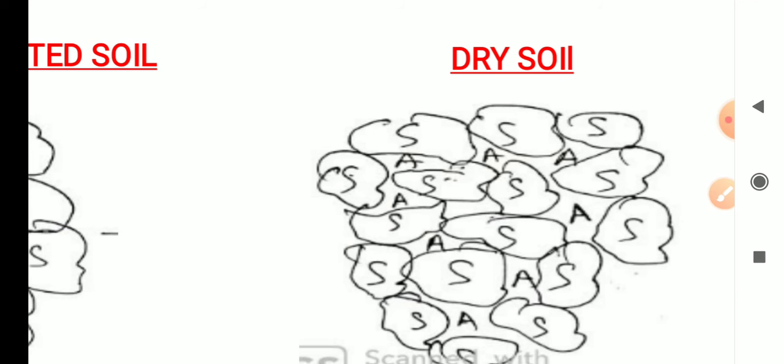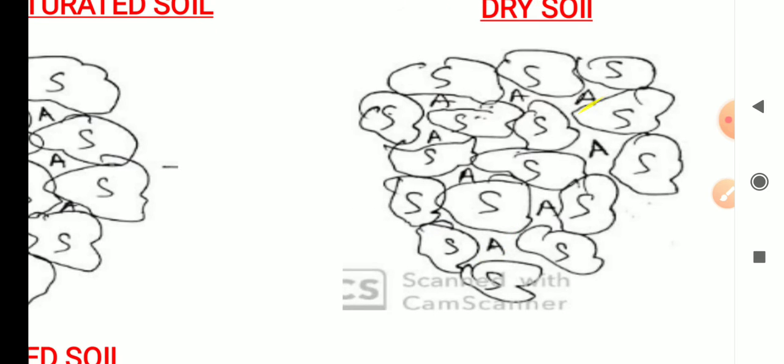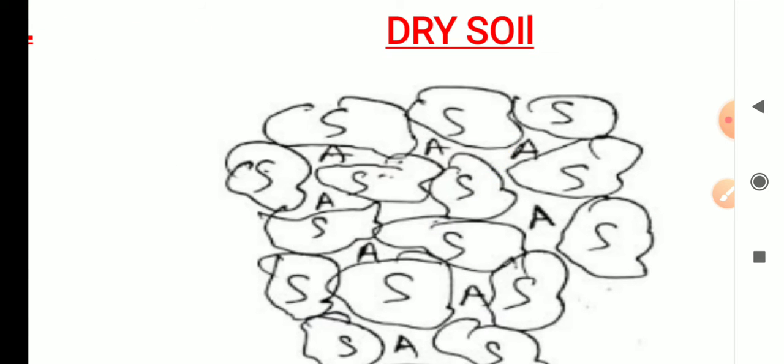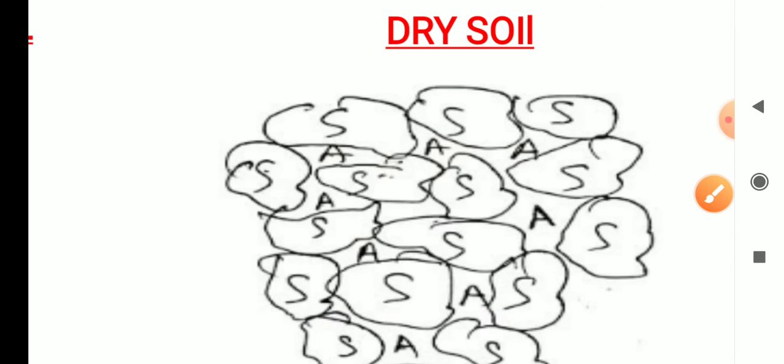Similarly, dry soil occurs in the summer season at noon time, it may be 12 p.m. or 2 p.m. If you conduct the core cutter method, we can't get any water voids, so we only get dry soil mass. The corresponding density is gamma d.